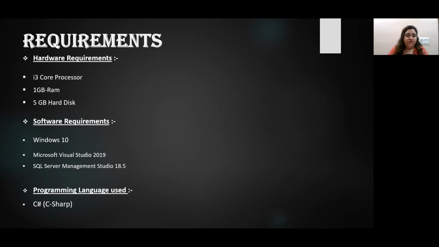These are the requirements for building the project. The hardware requirements include an i3 core-based processor laptop with 1 GB RAM and 5 GB hard disk. The software requirements include a Windows operating system. We made this using Windows 10. Then you should have Microsoft Visual Studio installed on your system. And also you need to have SQL Server Management Studio for database connectivity. We developed our project using the C# programming language and the .NET framework.